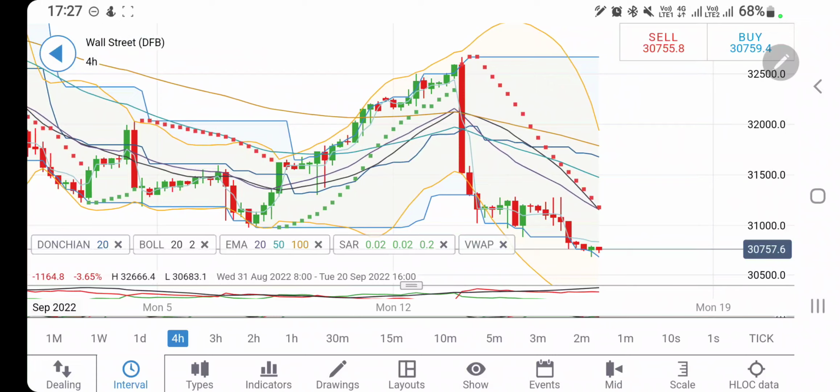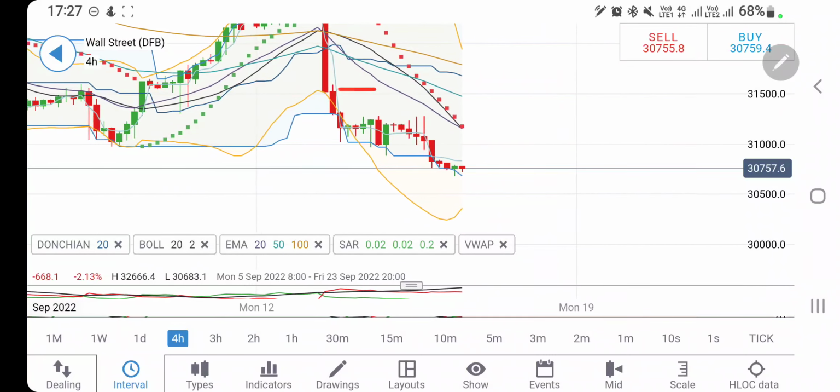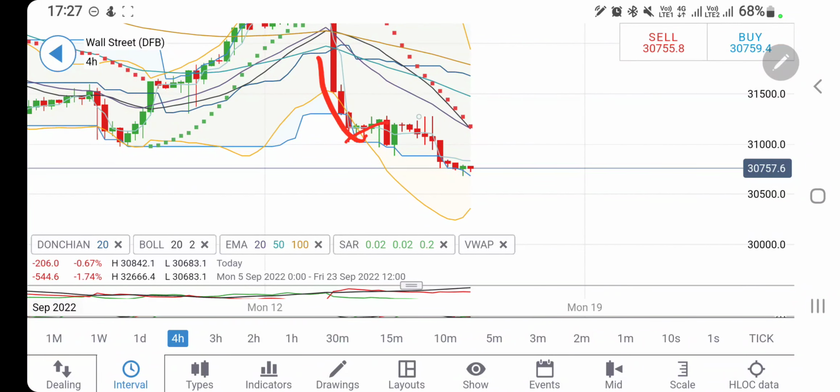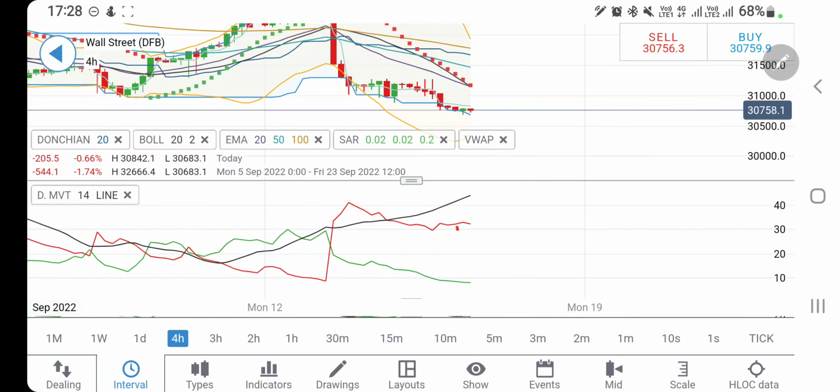And on the 4-hour charts, look at the 4-hour charts. Drop, reversal, drop, trying to consolidate here. Be cautious. If it tries to reverse, if it breaks past 3800 levels, you can certainly expect 31,000 levels we may see on Dow Jones. In fact, it can rise further if it continues to trade above and sustains 31,000 levels, then you can expect 31,100 and 31,200, and beyond that it may fly.